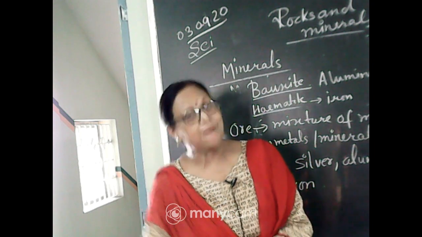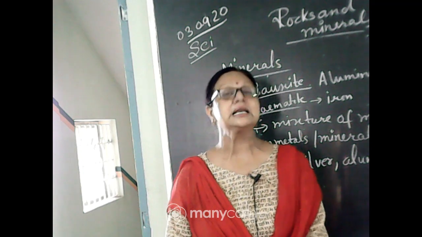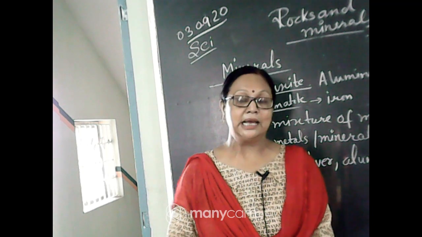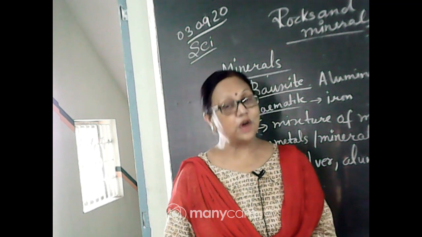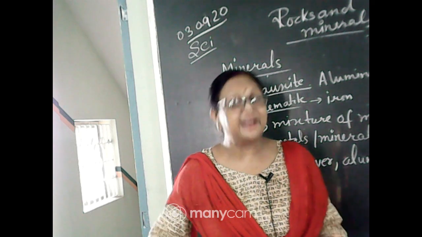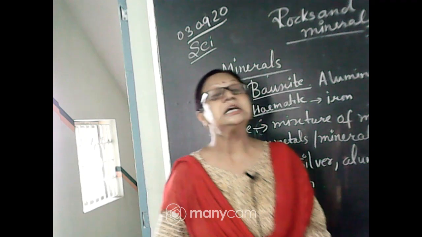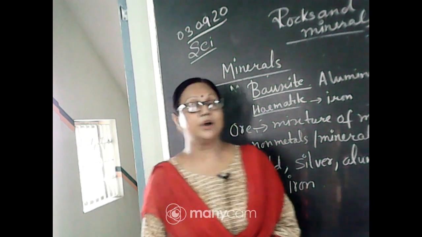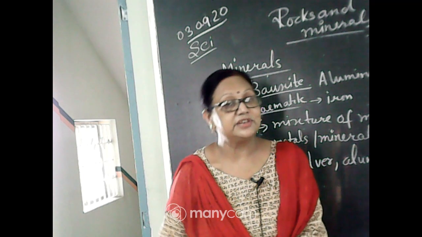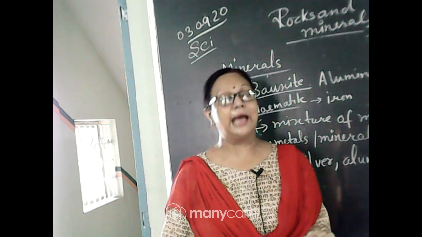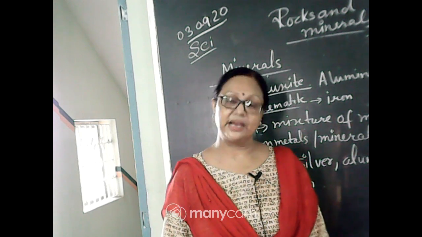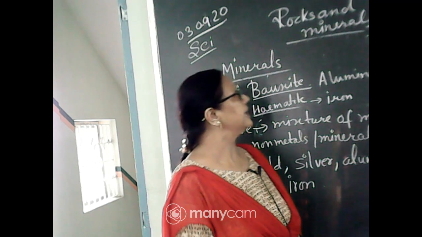These all get trapped inside the earth's crust and change into different kinds of energy sources like coal, petroleum, kerosene and diesel. These are the energy sources we get when organic materials change into sedimentary rocks and, due to the energy being compressed, change into different energy sources. So I will take that in my next class.